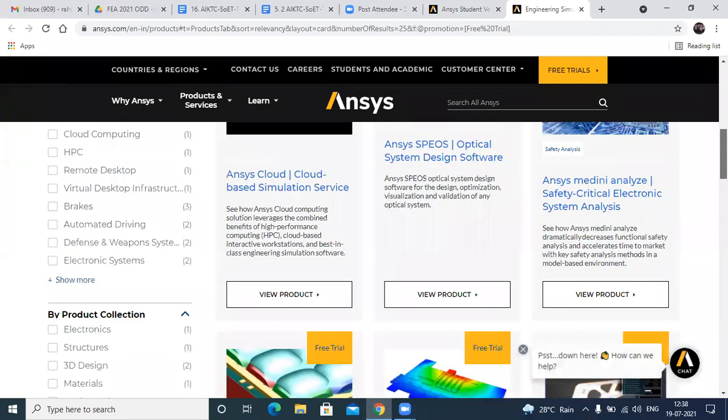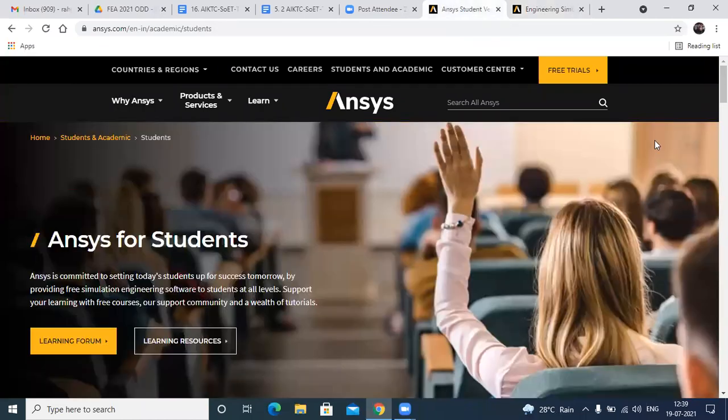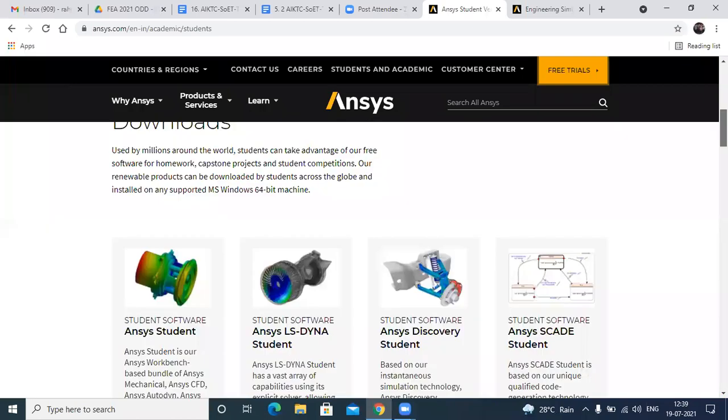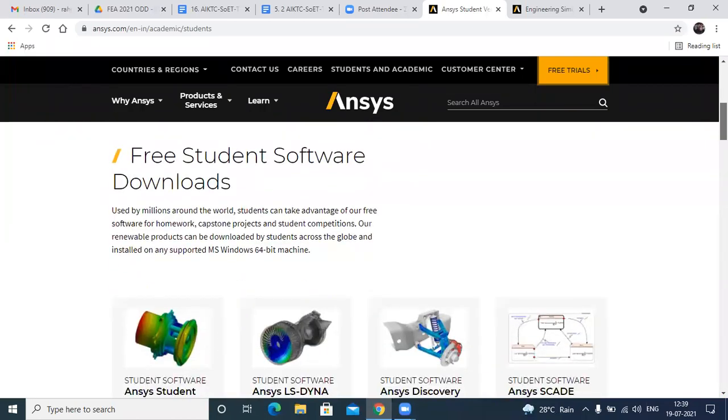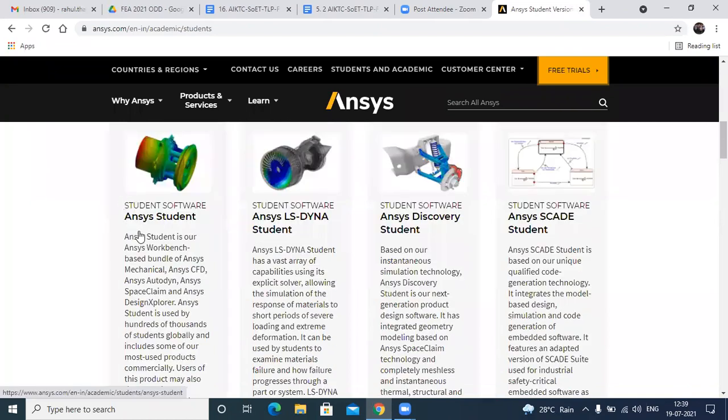Okay, you can download the product, right? It is directly available. You can see here, free student software download. Can you see that? We will be doing this practical on this student software, ANSYS Student. So this is the version you are supposed to download.